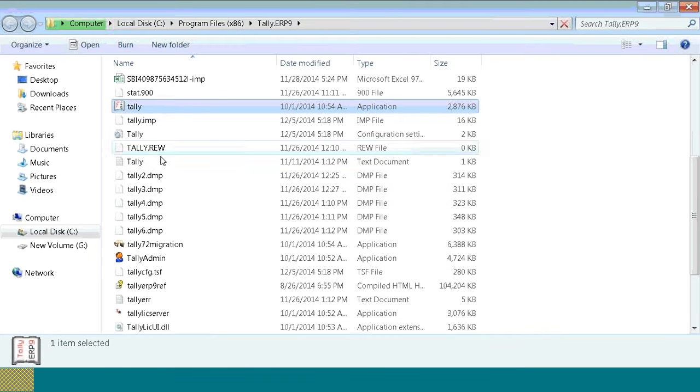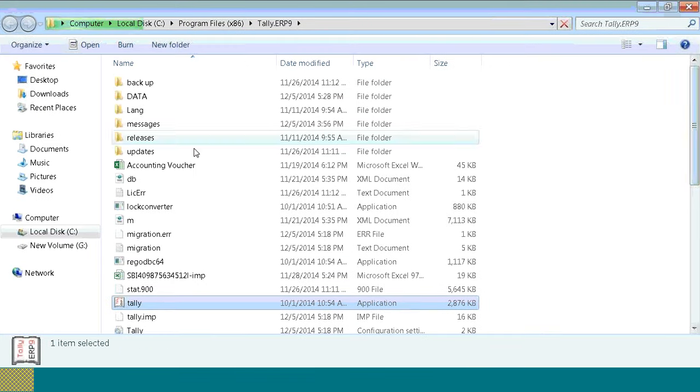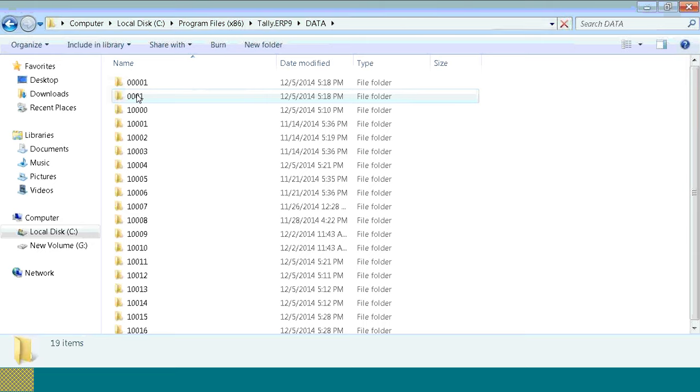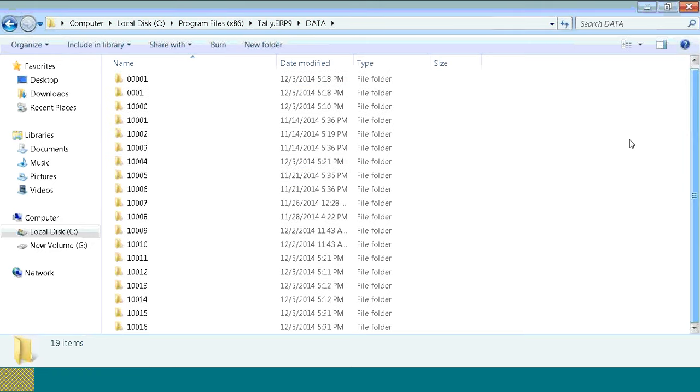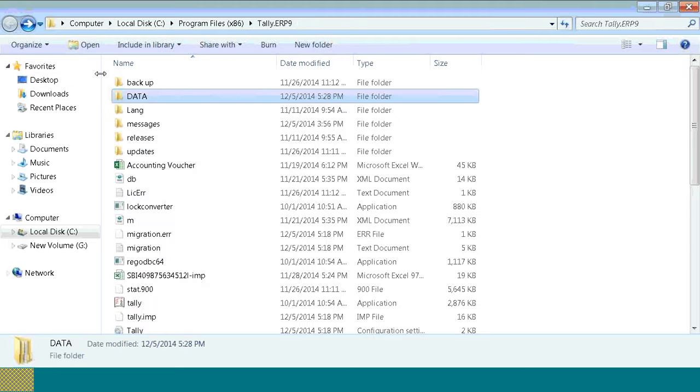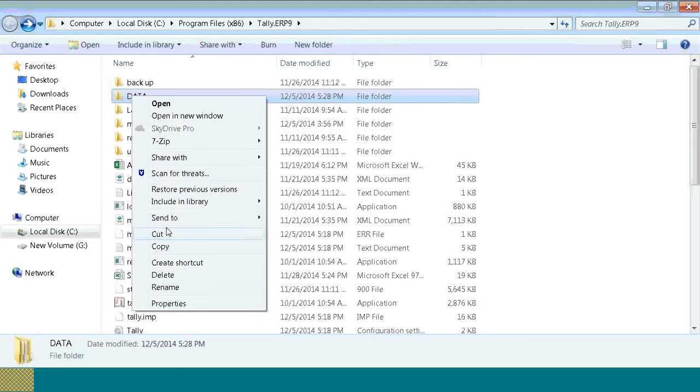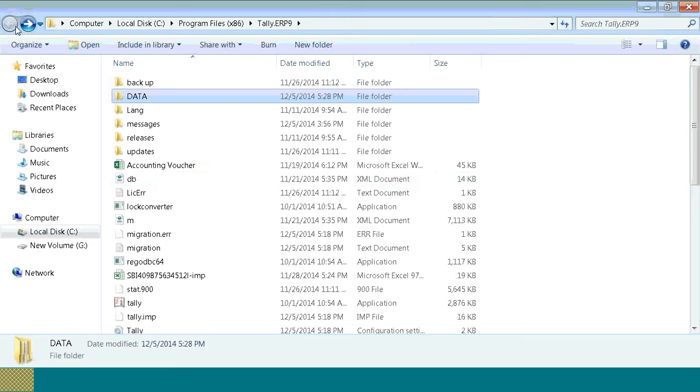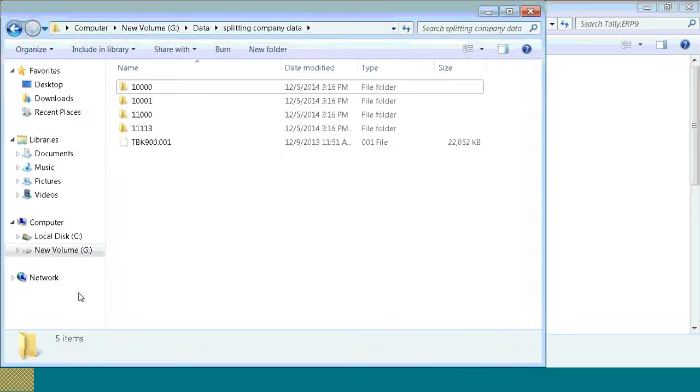When you go to the Tally folder, you can see the data folder available here. These are the company folders. For manual backup, copy the data folder and paste it in any location whichever you require.